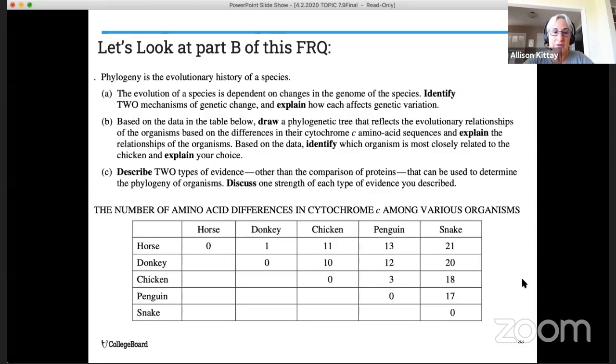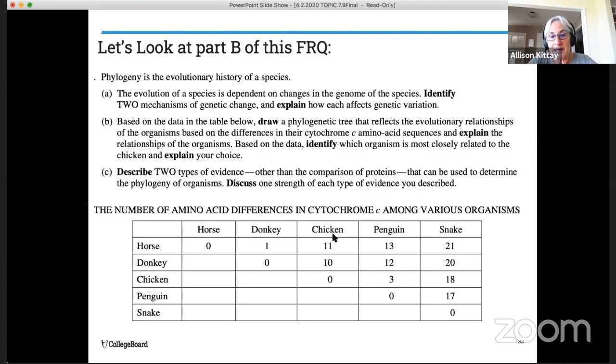So let's get into this data table, which is showing us the number of amino acid differences in cytochrome C among various organisms. So we're talking about the protein, cytochrome C, and we're looking at the amino acid differences in a horse, donkey, chicken, penguin, and snake. And so let's take a look at this row. So there's 1 amino acid difference between the donkey and the horse. So that tells you that they're probably pretty closely related to one another.